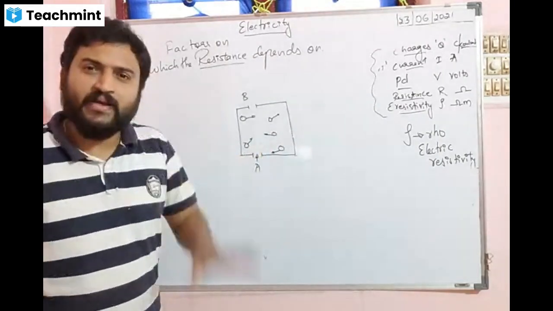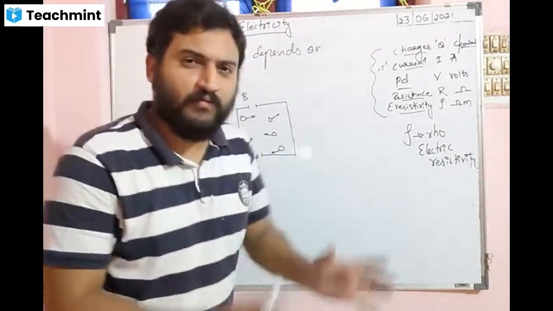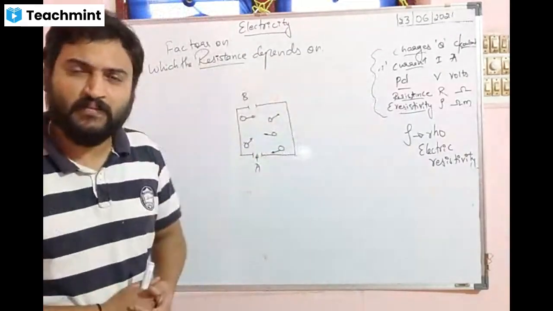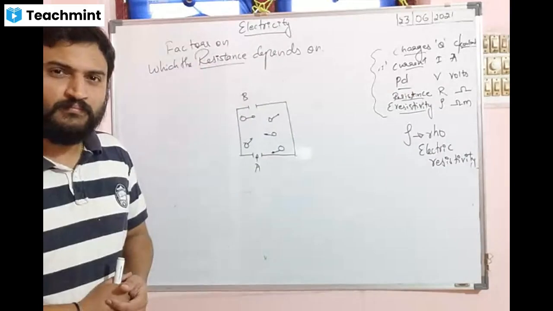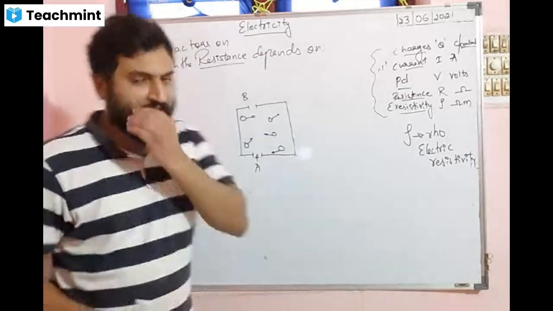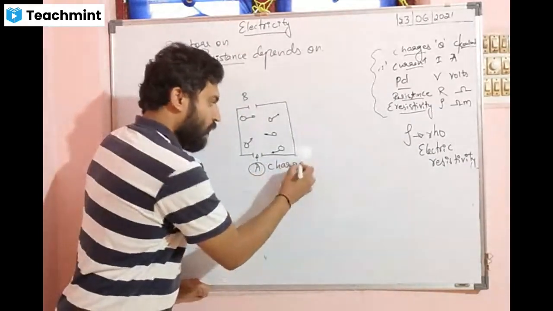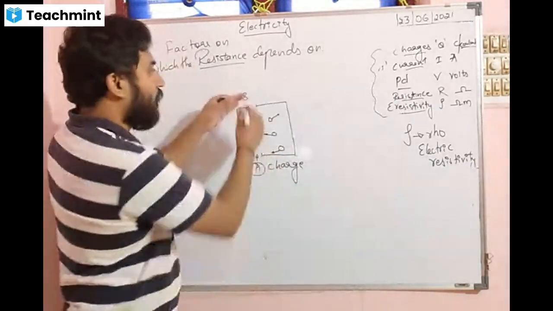When they are moving with very less speed, walking slowly, do you think you can pass from A to B easily or with difficulty? Easily. This is what I want to tell. This is nothing but a charge. It wants to go from point A to point B.